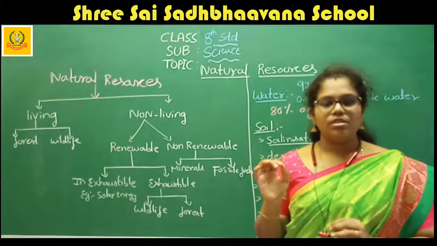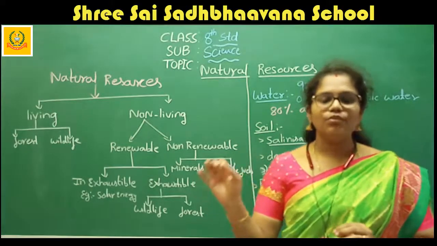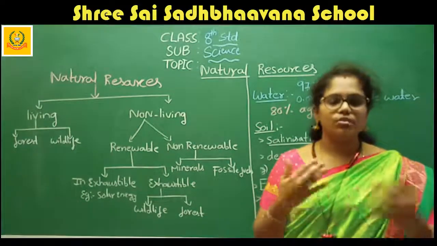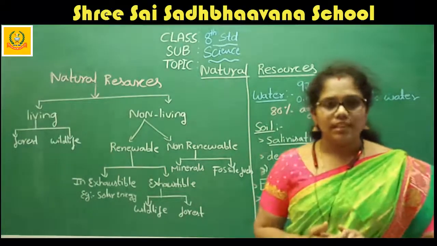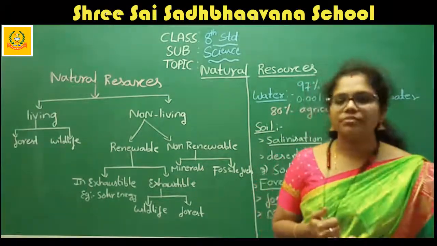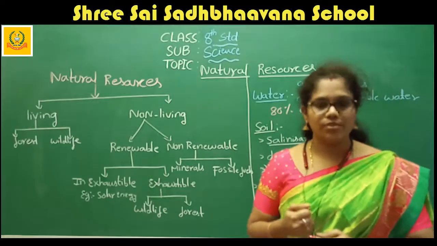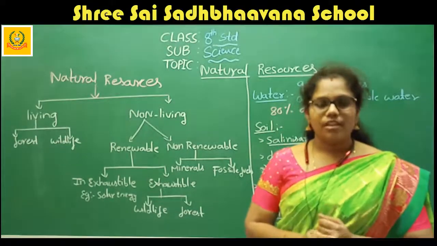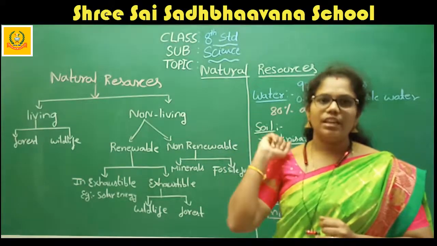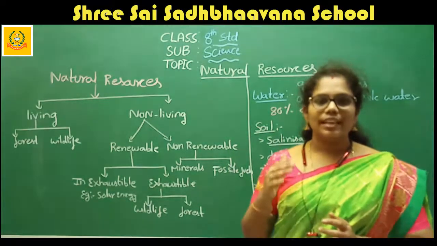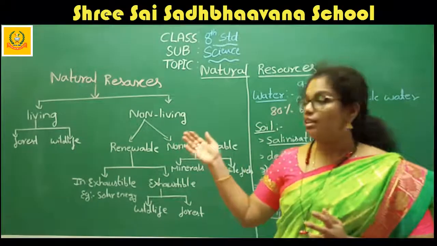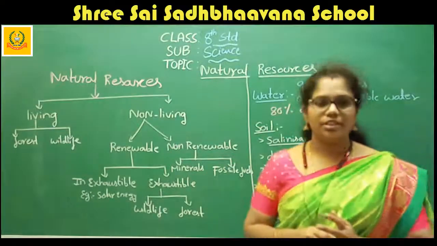What are renewable resources? The resources which don't have any full stop. We can use them in so many ways. That type of resources are known as renewable resources. The best example of a renewable resource is solar light, the extreme power of energy. Solar energy is a renewable resource.